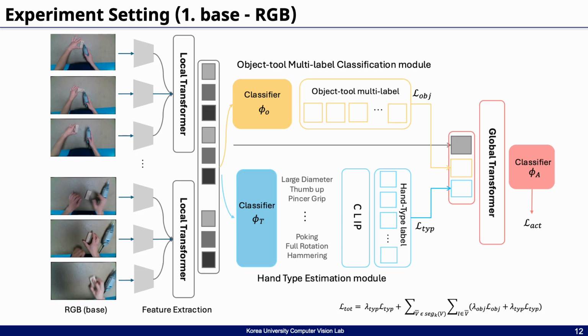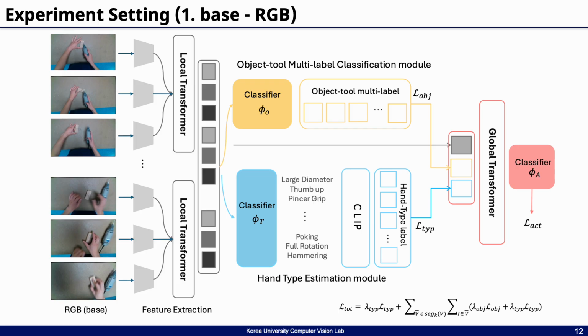This diagram provides a condensed overview of our baseline model pipeline when using only RGB images as input. To briefly explain the process, the input images are first passed through a ResNet backbone for feature extraction. The extracted features are then fed into a local transformer, after which they are used to train two modules, the object tool multi-level classification module and the hand type estimation module.